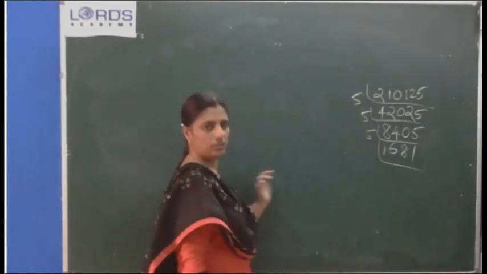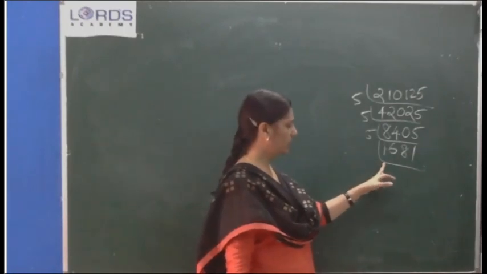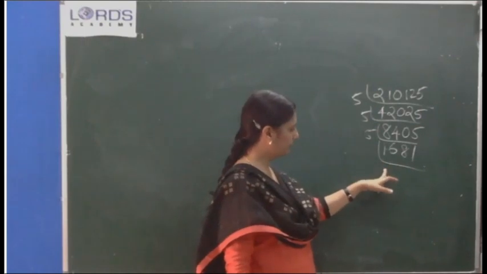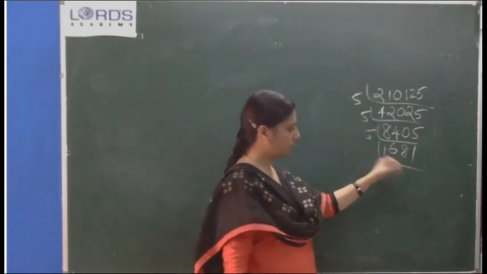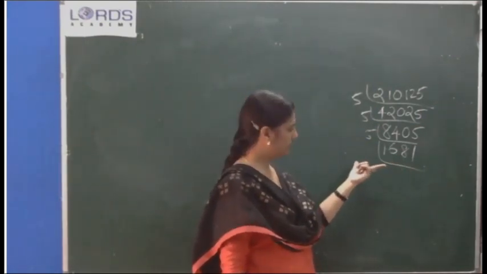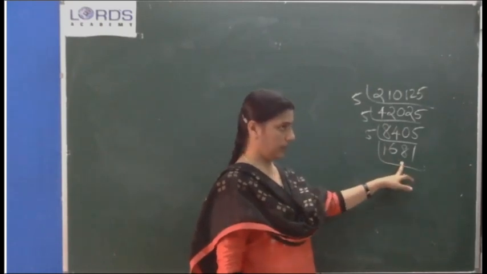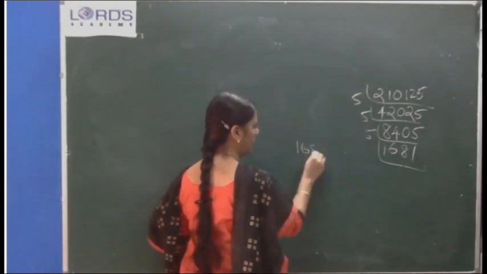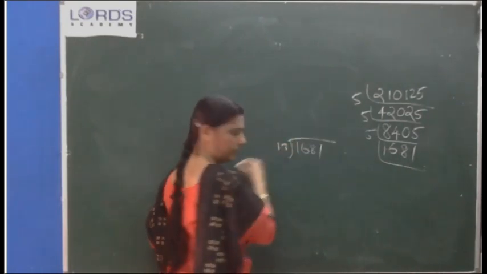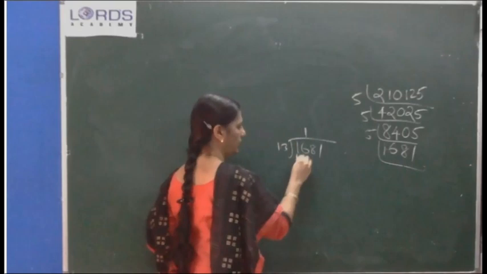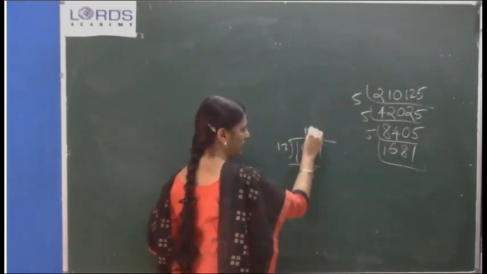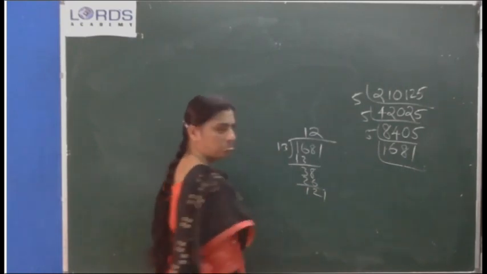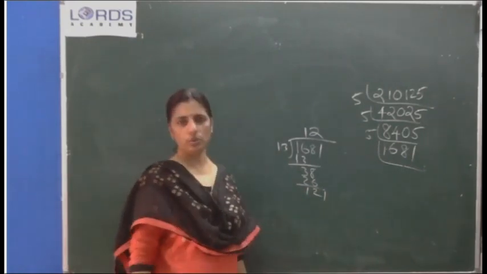No, 3 won't go. 7. No. 11. No. 13. 38. Whether 13 will go? You do this in the working column. 13 ones are 13, in 38, 2. No, 13, 121, it won't go.